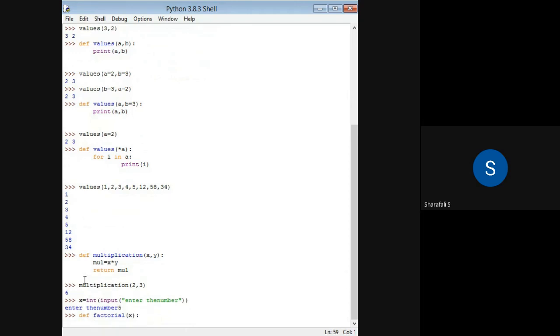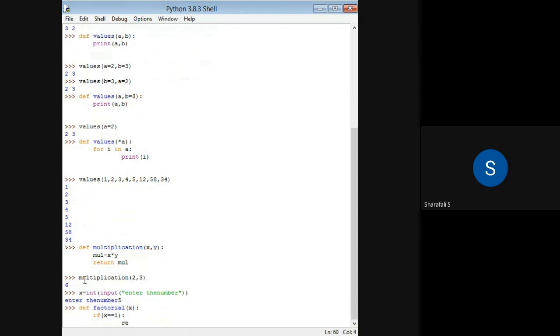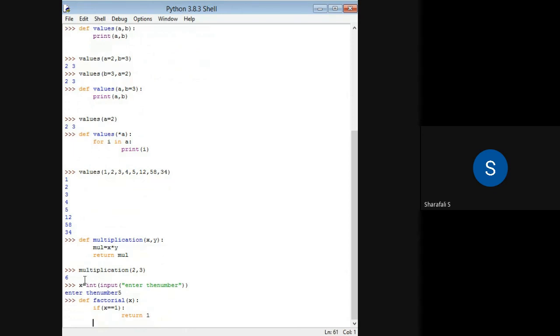Factorial of x. And in this factorial of x, if x is equivalent to 1, in that case, I have to return the value of 1 to the function.